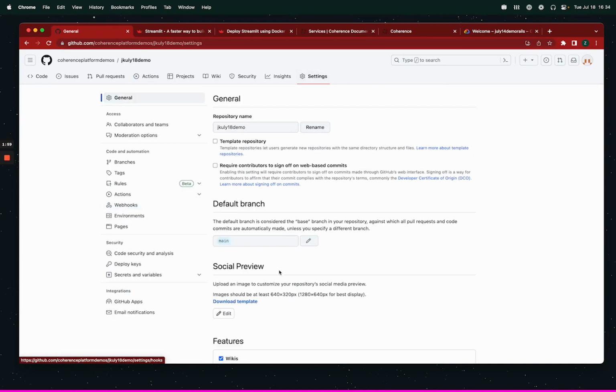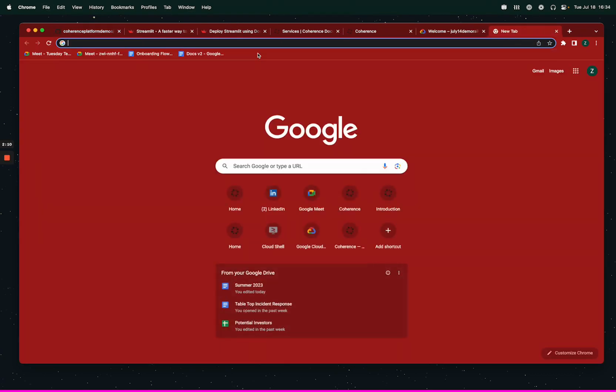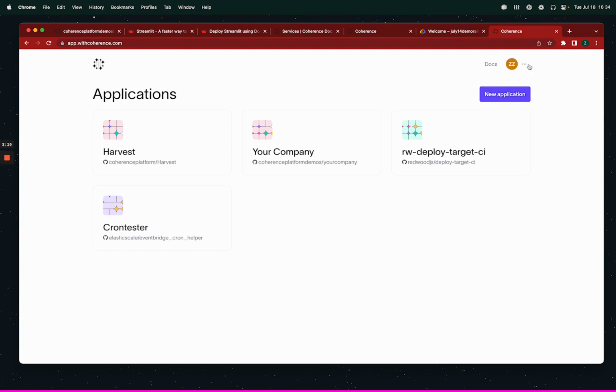I misspelled that, so let's just fix that. Okay, July 18 demo. So we're just going to keep this URL around. We are going to go to app with coherence.